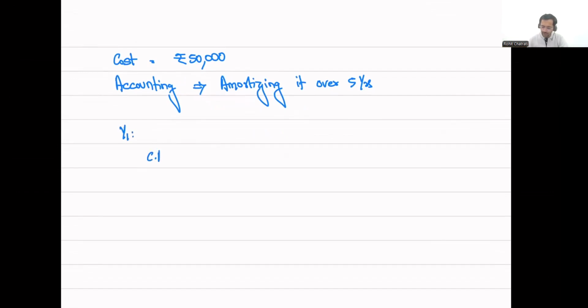At the end of year one, I'm actually going to have a carrying amount of rupees 40,000. 50,000 is the cost that I incurred. 10,000 will be amortized already for year one. Therefore, my carrying amount will be 40,000 for year one.